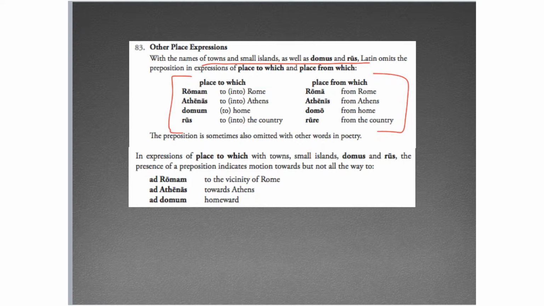All right, and I'll let you read that. We're not going to go over that too much. It doesn't occur commonly enough really to spend too much time on. This top part is the more important part, so let's just focus on that. So cities, towns, small islands, domus and rus, no prepositions for place expressions.